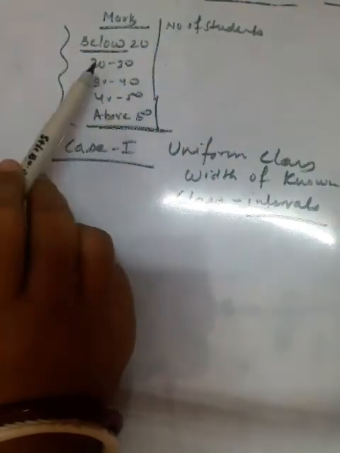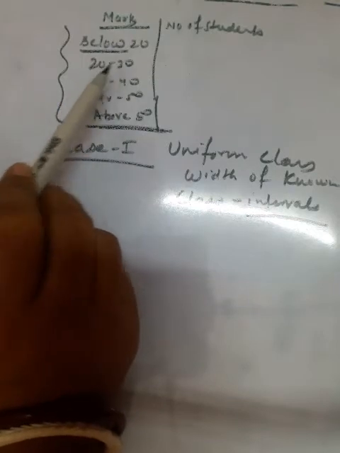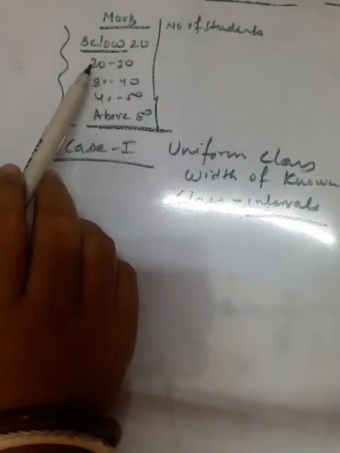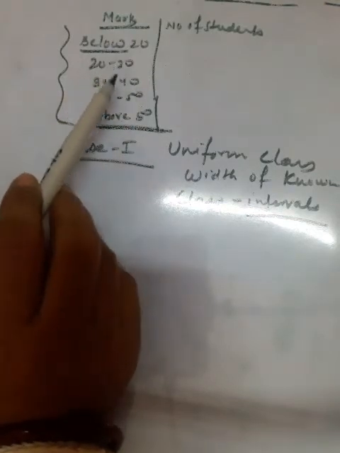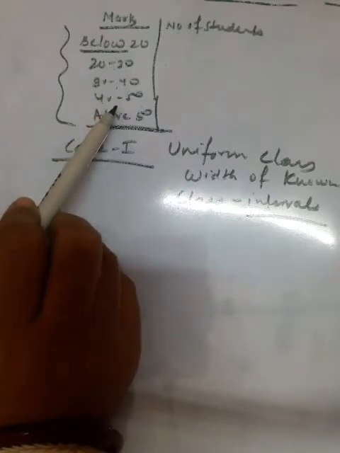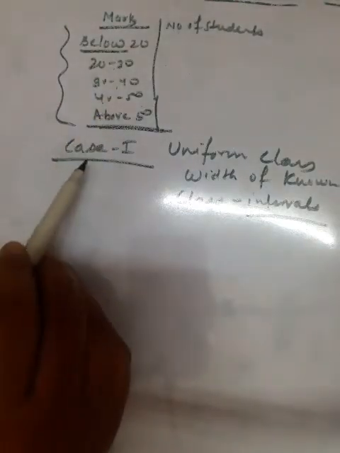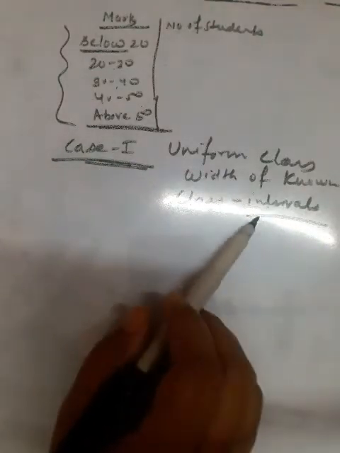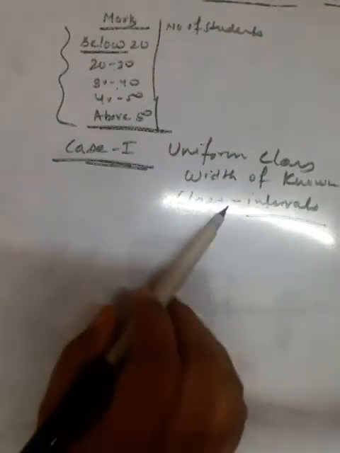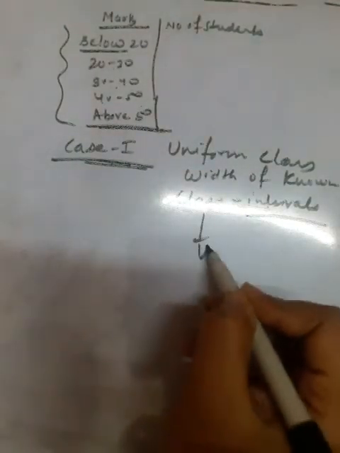Here you can see there is 20 to 30, 30 to 40, 40 to 50. Here the class interval is 10, here the class interval is 10, here the class interval is 10. That is case 1, where the uniform class width is known, and these are uniform.